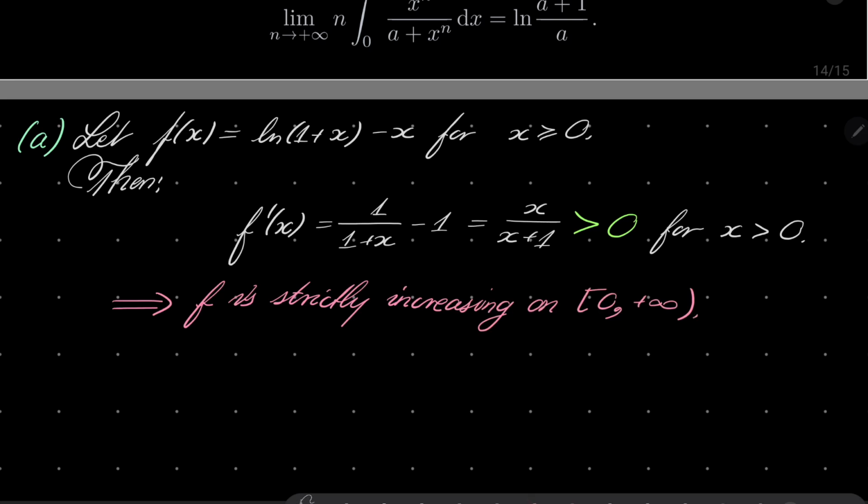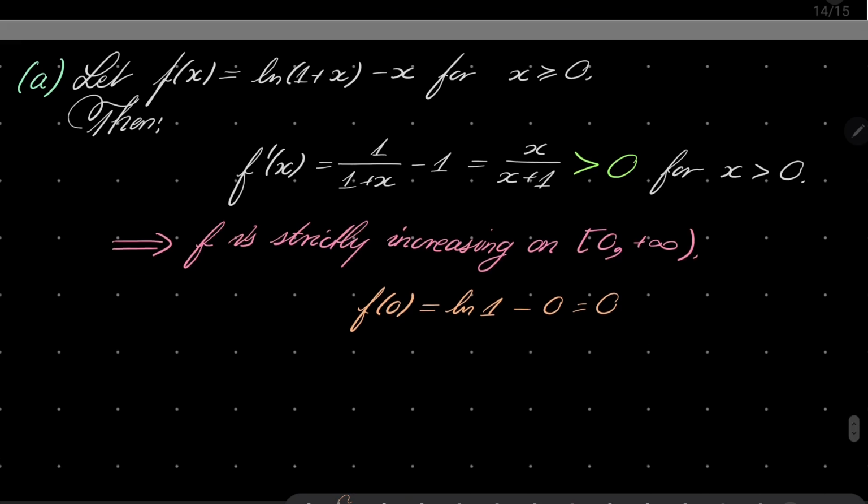And what is f of 0? Well, f of 0 is natural log of 1 minus 0, so it's 0. Which means that our function starts at 0 and then it increases. Which of course means that for every positive number x, f of x is greater than 0. Which closes the proof of part A.